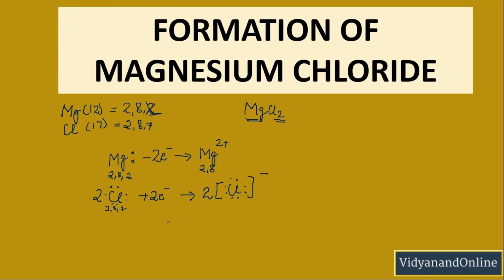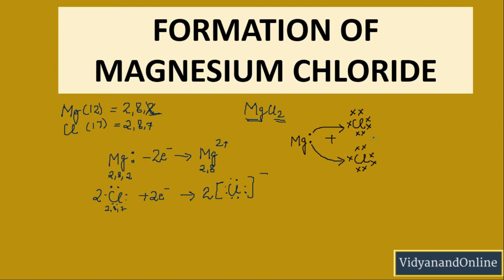Now let us see the structure of it. Its structure will be somewhat like this: magnesium has 2 electrons in the outermost shell and it is combining with 2 chlorine atoms. This chlorine has 7 electrons in the outermost shell, which is 1, 2, 3, 4, 5, 6, 7. Similarly, this chlorine will also have 7 electrons in the outermost shell. Now this magnesium will transfer one of its electrons to this chlorine atom and another electron to this chlorine atom.